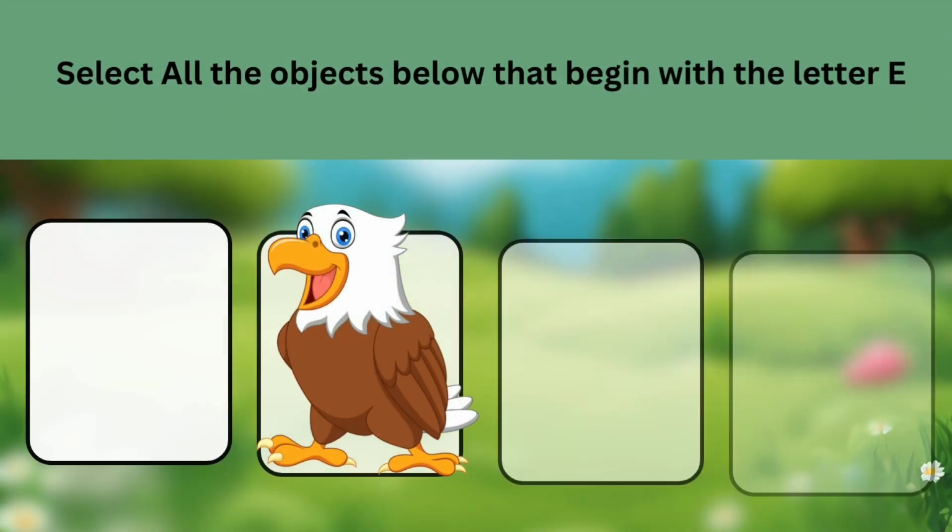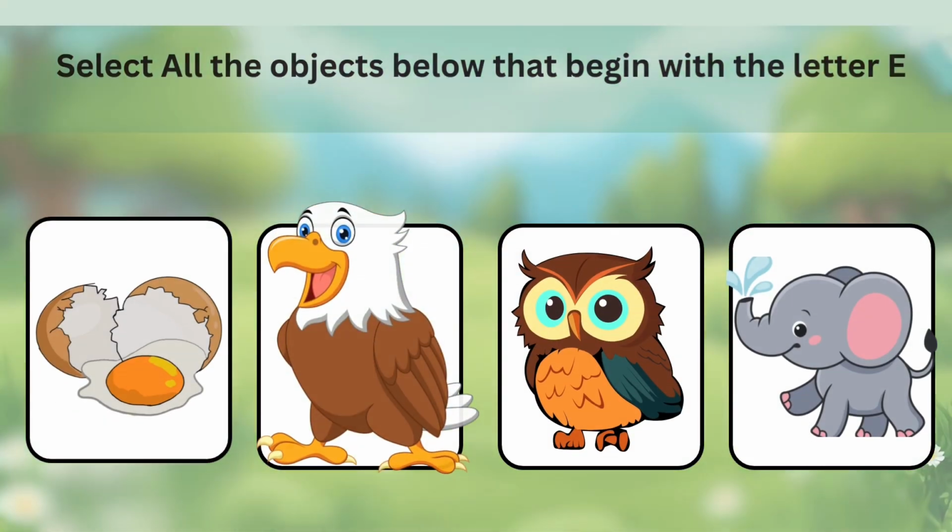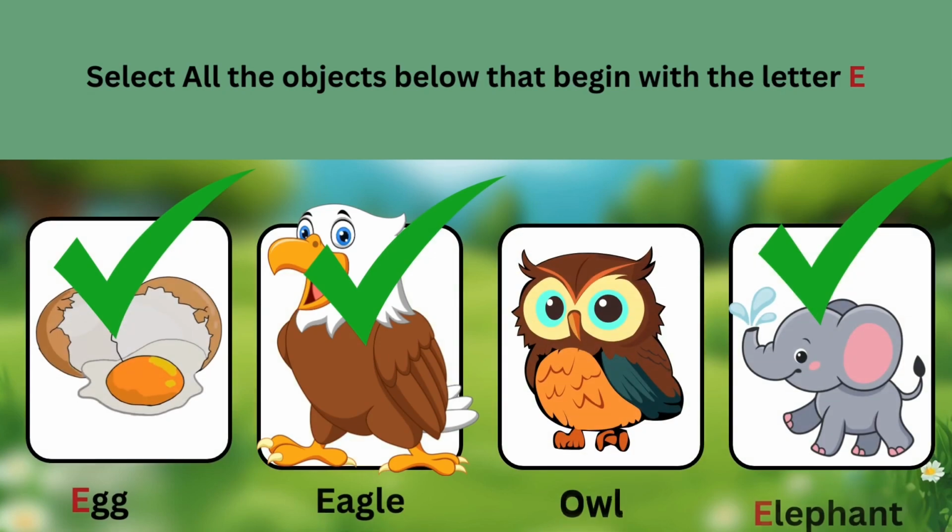Let's check the items below that begin with the letter E. If you chose the answers egg, eagle, and elephant, then you are correct. They all begin with the letter E.